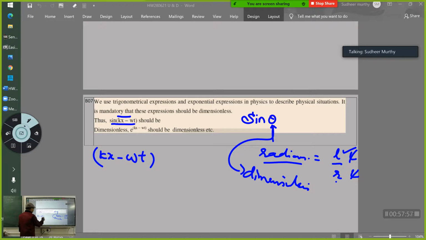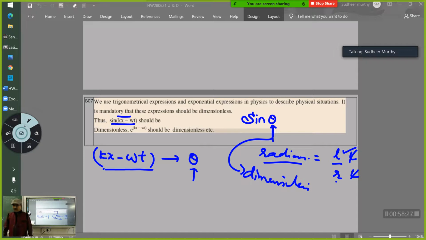Kx minus omega t is replacing theta. Understood? Theta is dimensionless, so this should also be dimensionless. Now, if you have understood, tell me, if kx minus omega t is dimensionless, what do you mean?